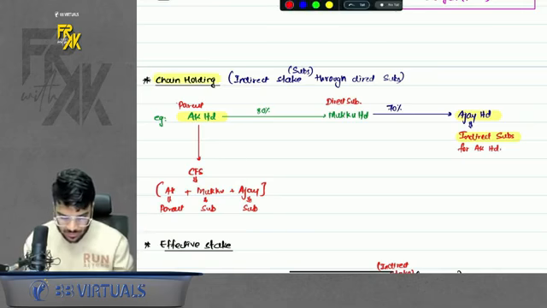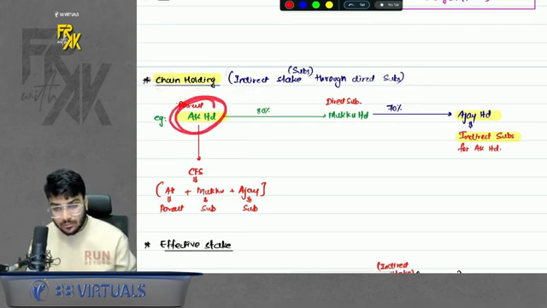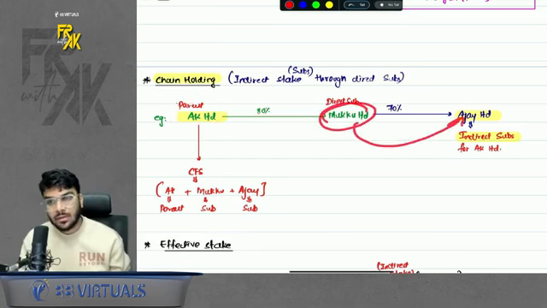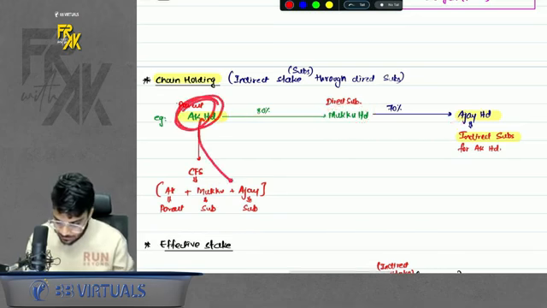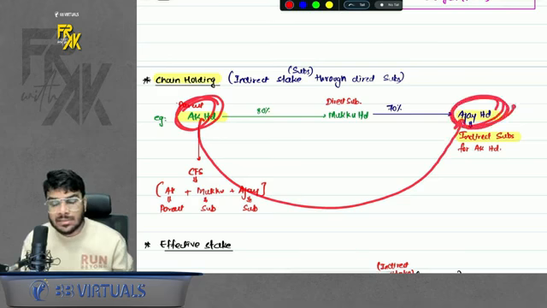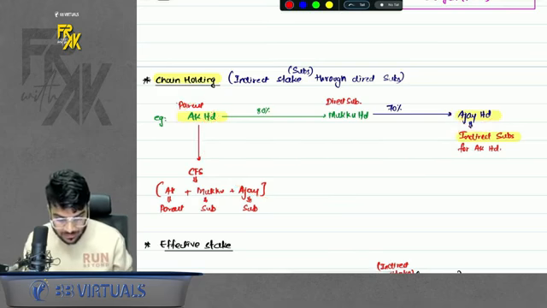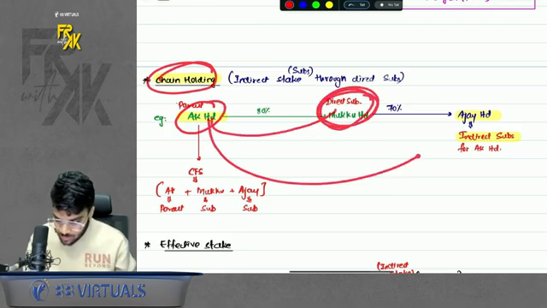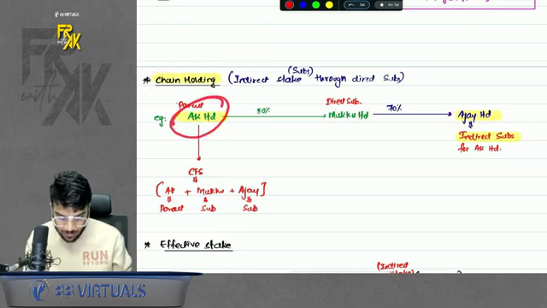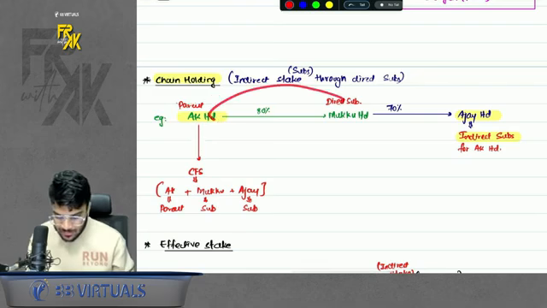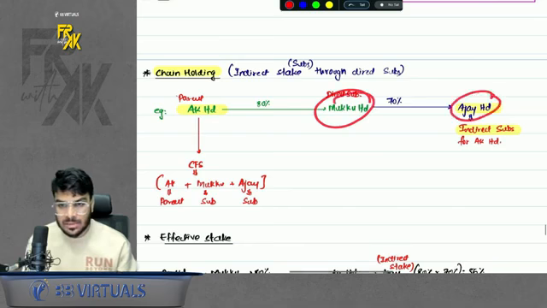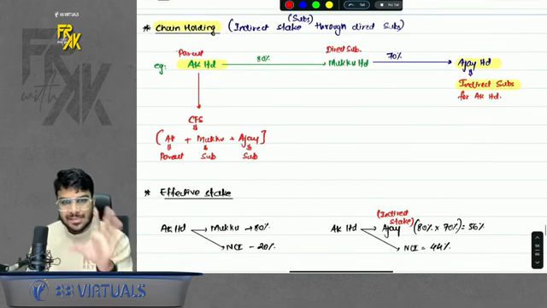Now what is there in chain holding? Please have a look here. So basically here what happens is, there is one parent. He has a direct subsidiary, and this subsidiary has one more subsidiary. So for AK Limited, this Ajay Limited becomes an indirect subsidiary. This is chain holding. When you have a direct subsidiary and through this direct subsidiary, you also have an indirect subsidiary, this parent will prepare CFS not with one subsidiary but with both the subsidiaries. So it will prepare CFS with Mukku also and with Ajay also. Simple. This is the meaning of chain holding.